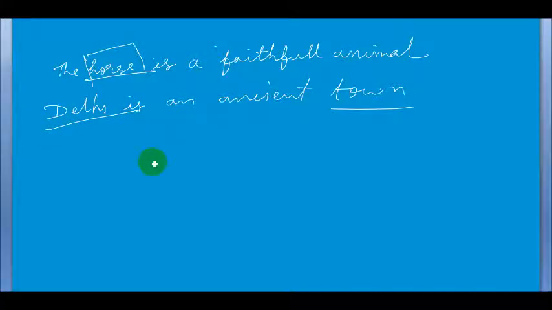So what will you write as the definition of a concrete noun?